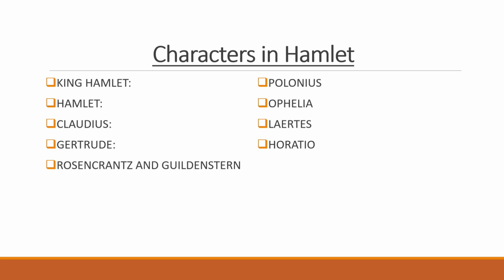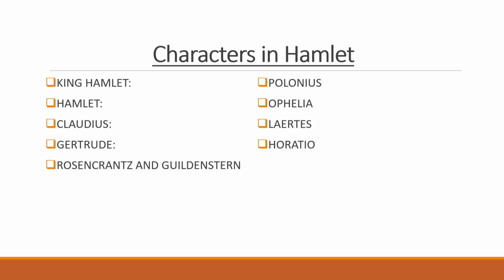Horatio, Hamlet's close friend and confidant who witnesses the events and is tasked with recounting the story after Hamlet's death. Rosencrantz and Guildenstern, childhood friends of Hamlet, summoned to Elsinore by Claudius to spy on Hamlet.